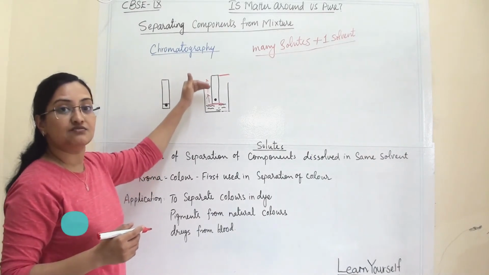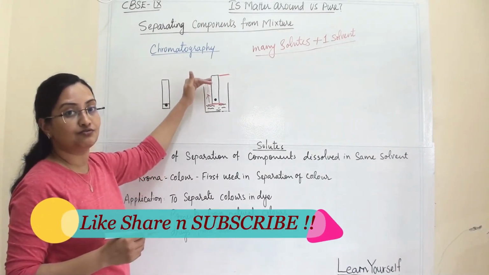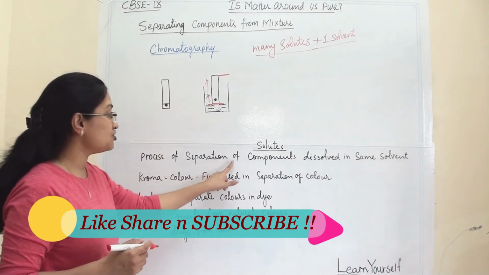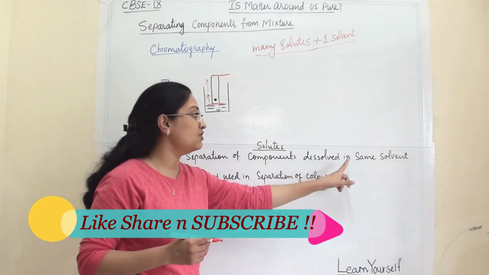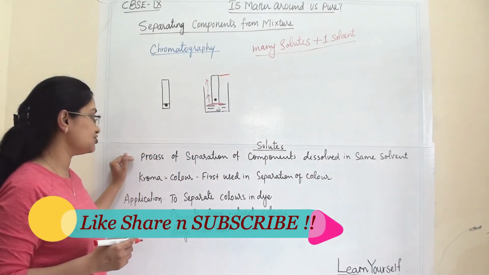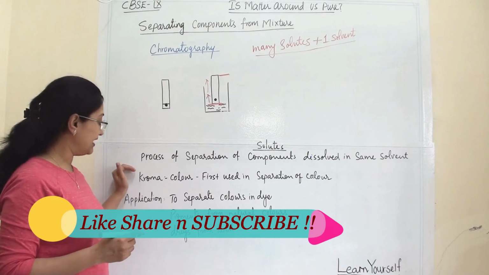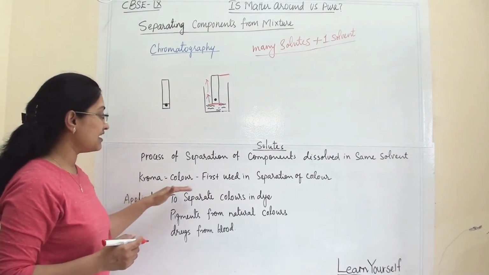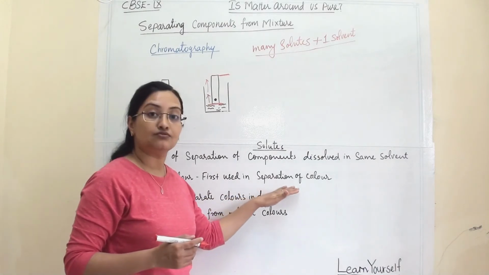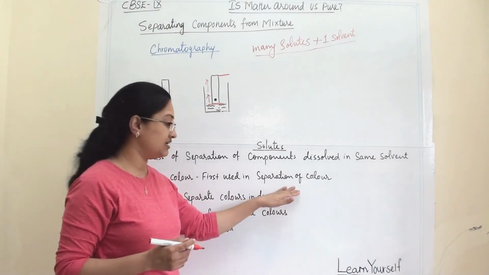So like this we can separate all the colors from the black color ink. The process of separation of many solutes dissolved in the same solvent is known as chromatography. This is the definition of the chromatography technique. Chroma means color, and in ancient times this technique was first used to separate the colors from a dye.